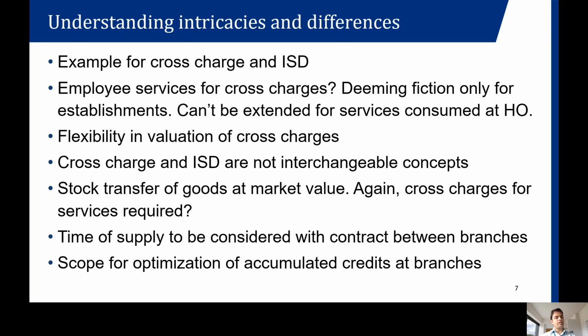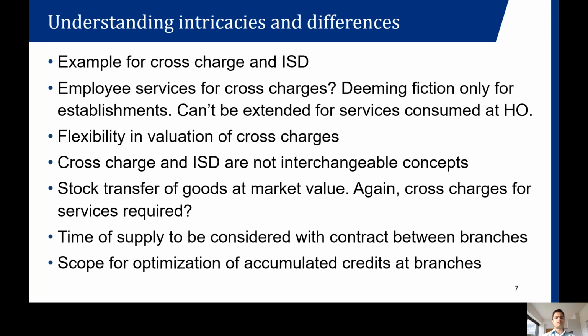There is also flexibility with respect to valuation of such cross charges. So if any decision is being taken, we can consider this valuation also before taking any decision. Rule 28, which talks about the valuation in respect of supplies between related persons or distinct persons, gives flexibility. It gives five options. The last option is that if the receiving entity or the receiving unit can take the full input tax credit, the value which is mentioned on the tax invoice can be considered to be the open market value.